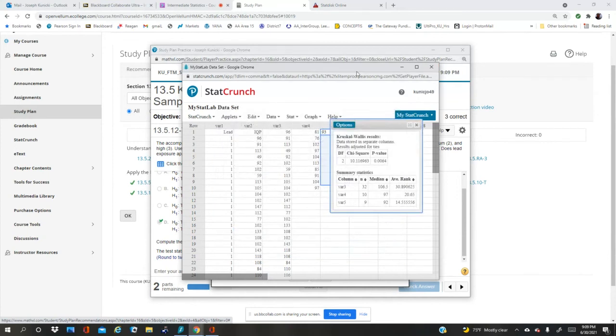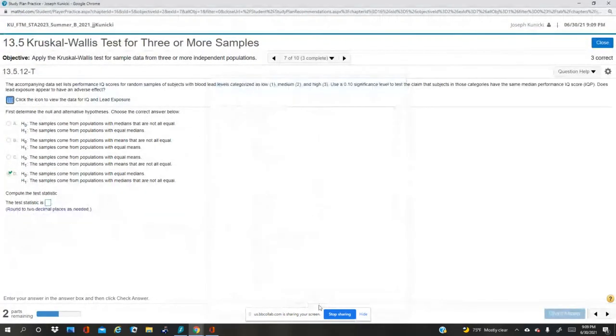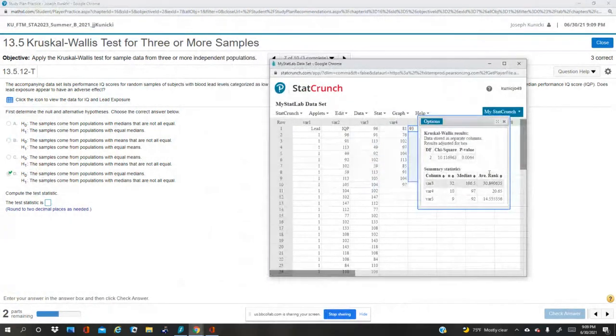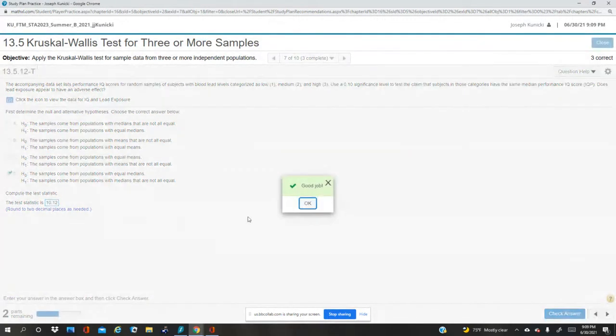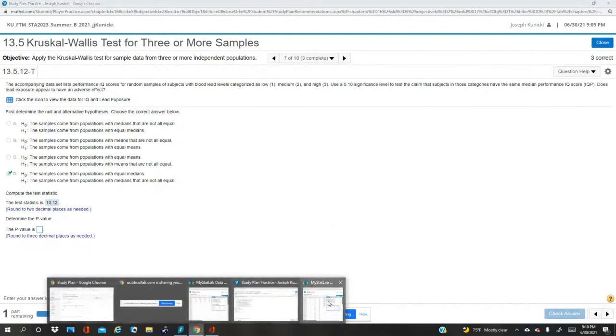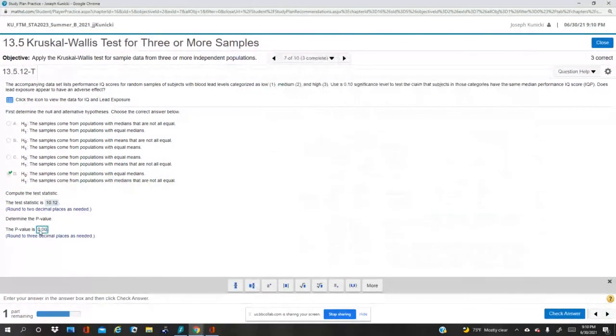I'm going to open up this bigger. We don't need the data anymore. We need the StatCrunch readout. So the test statistic is 10.12. And the p-value, which I didn't look at yet, is 0.0064. So to 3 decimal places, 0.006.